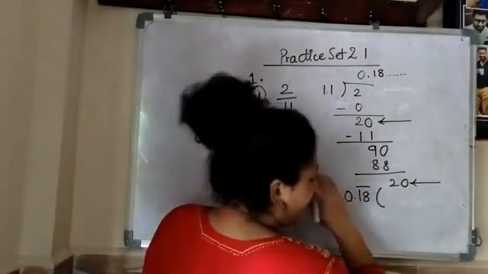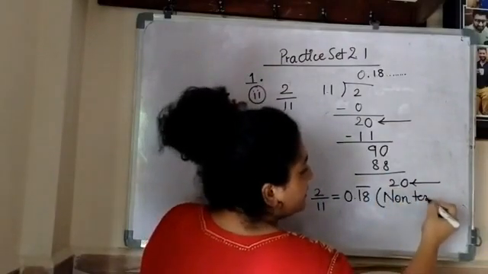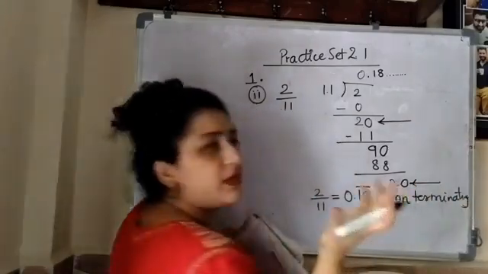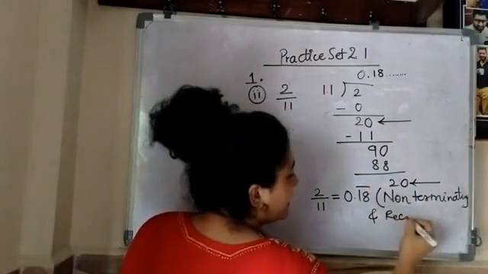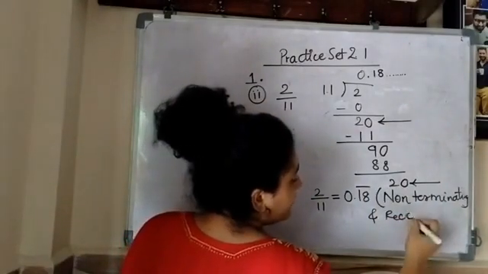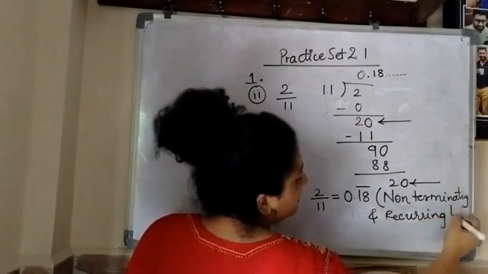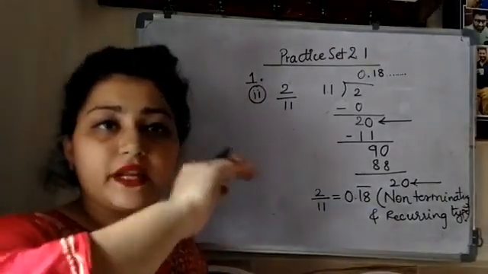And what kind of number is this? Rational number is this. So this is but obviously non-terminating. Non-terminating क्यों? Because 0 नहीं मिल रहा है, as a reminder. And recurring type. Why it is recurring? Because 1 8 is repeating.